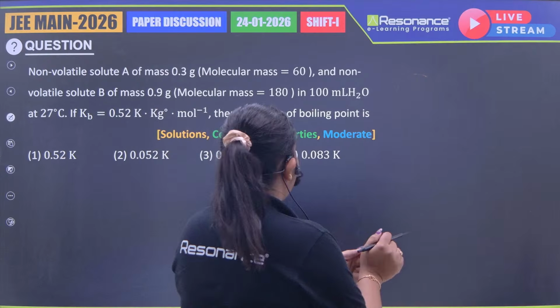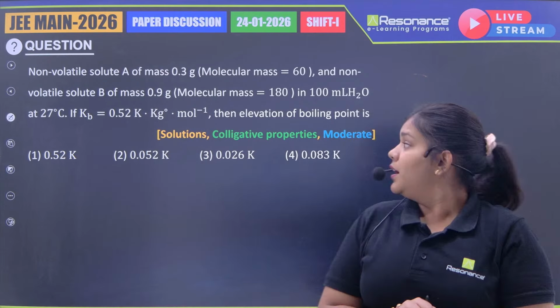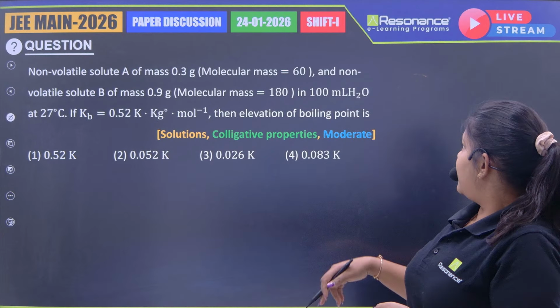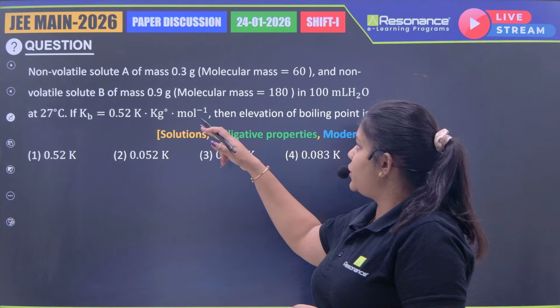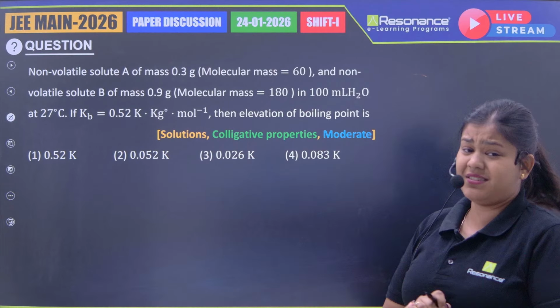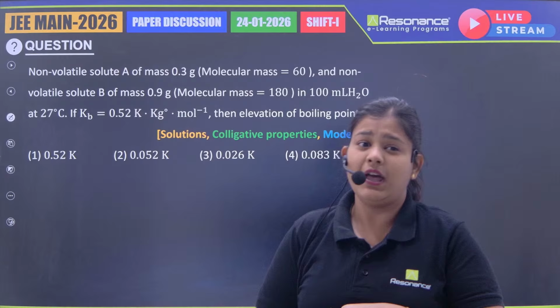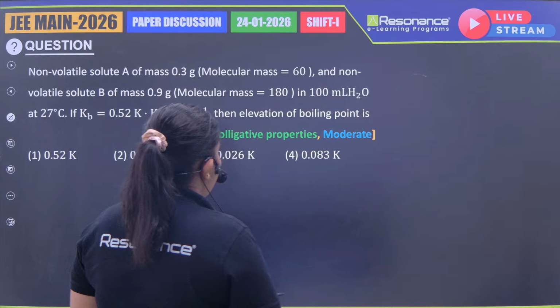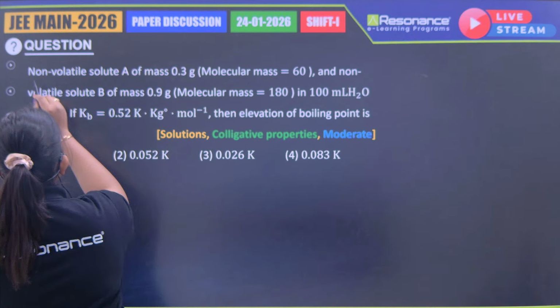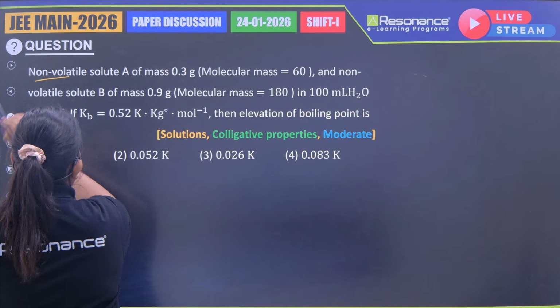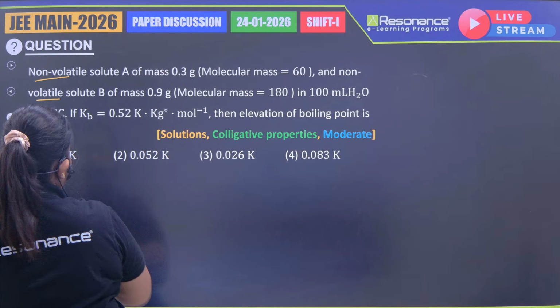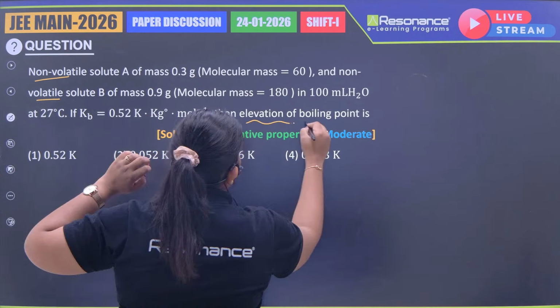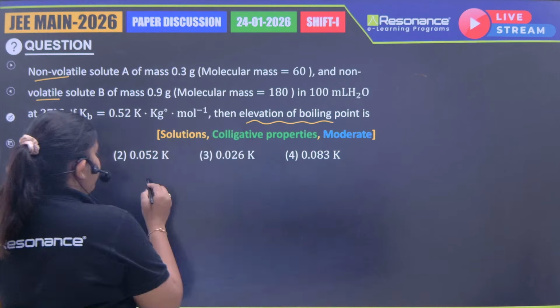Non-volatile solute A of mass 0.3 gram and non-volatile solute B of mass 0.9 gram. This time we are seeing solution questions in each and every shift most probably, right? So solution is very important, as I can see from the April session one. Both are non-volatile, but it is asking for elevation in boiling point. So what's the formula of elevation in boiling point?